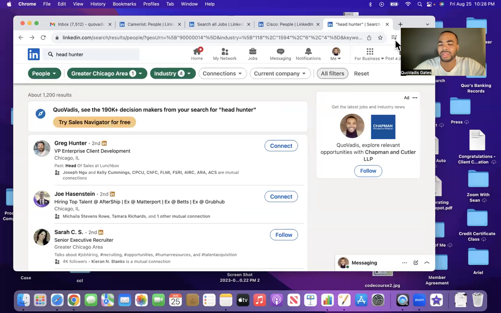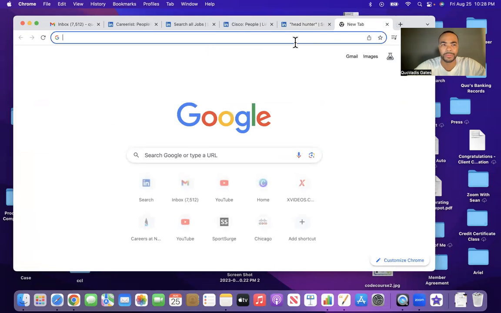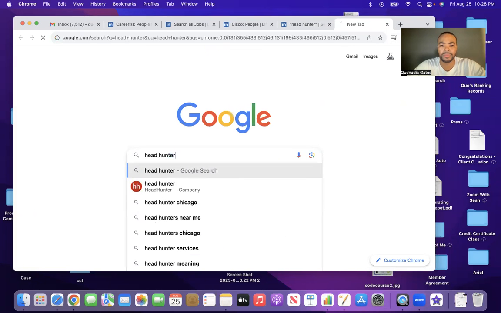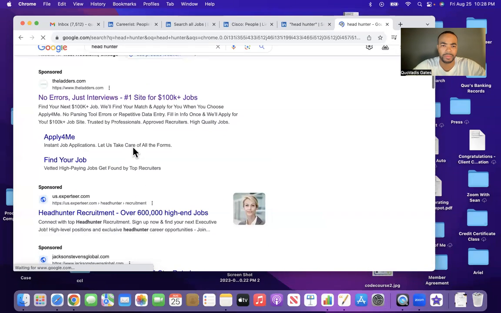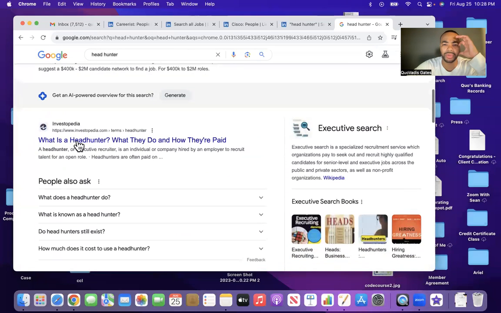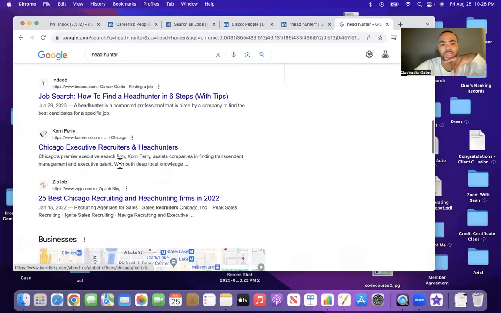And maybe I'm going about this the wrong way. Maybe I should, let me see. Okay. Headhunter recruitment. Okay, so I need to do more research on this. I do. I need to do more research.